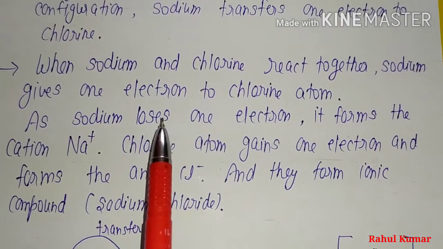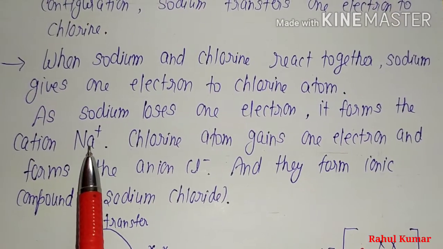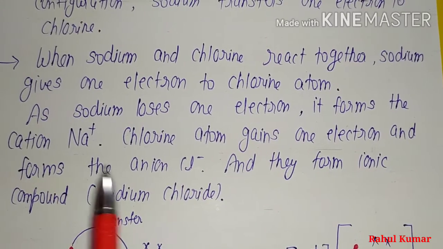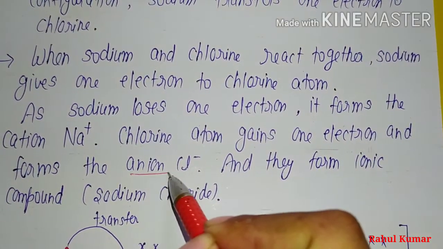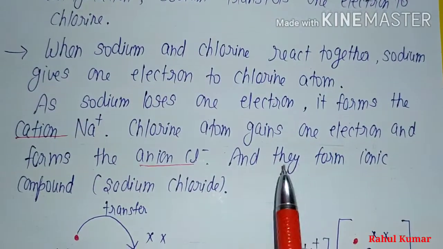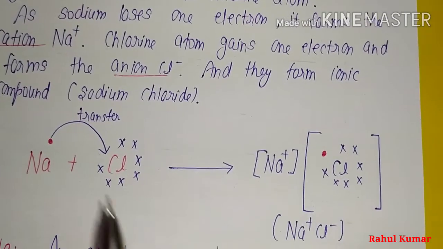As sodium loses one electron, it forms the cation Na+, and the chlorine atom gains one electron and forms an anion. The cation has positive charge and the anion has negative charge, and they form the ionic compound called sodium chloride.